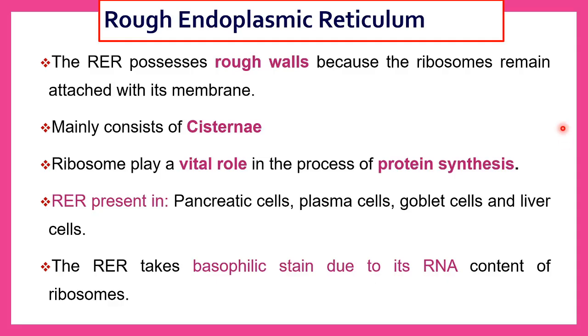Rough endoplasmic reticulum. Rough endoplasmic reticulum possesses rough walls because the ribosomes are present on the surface of the cellular organelle. These are mainly in the form of cisternae. They play a vital role in the synthesis of proteins, and they are present in pancreatic cells, plasma cells, goblet cells, and liver cells. The endoplasmic reticulum is stained with basophilic stains because it has more RNA content on the ribosomes.